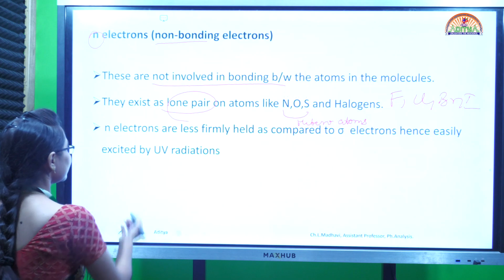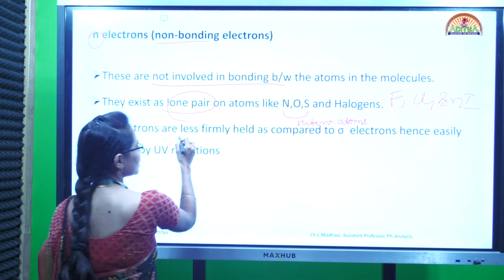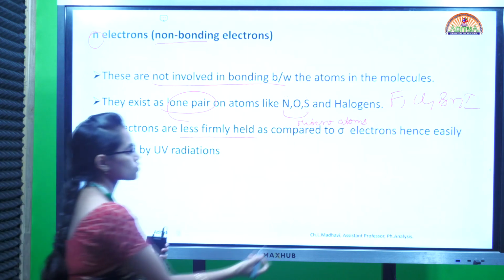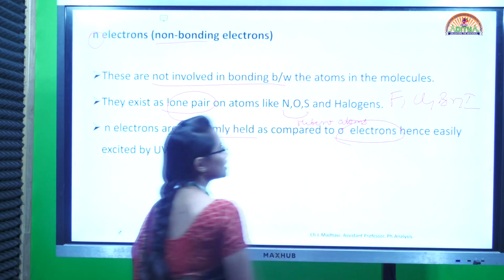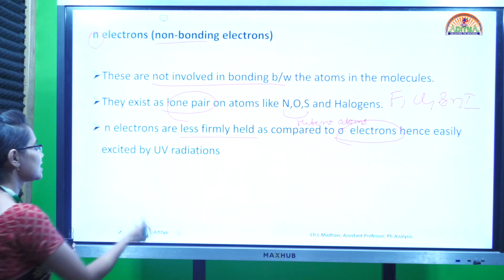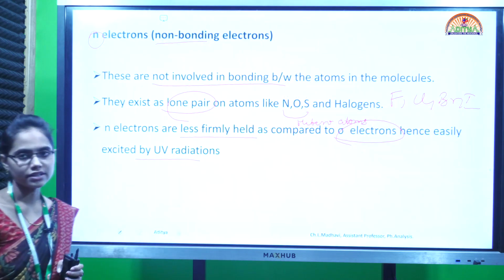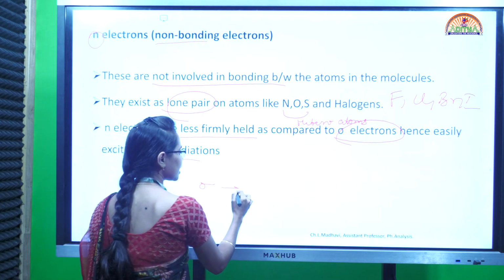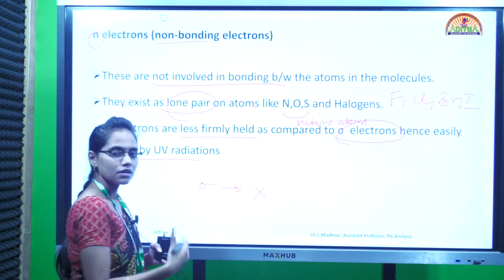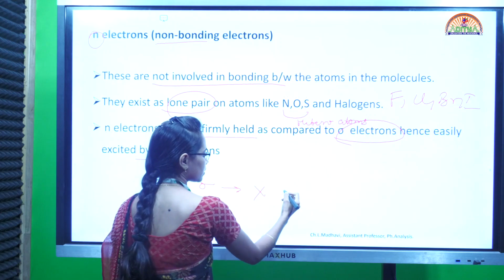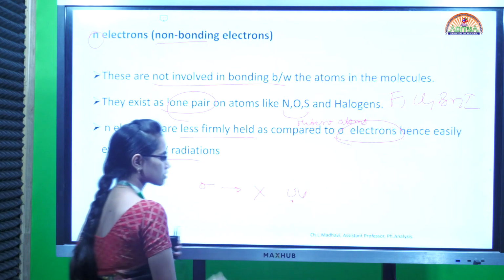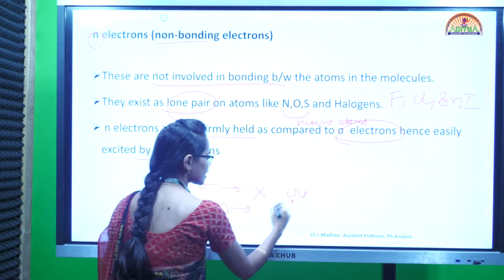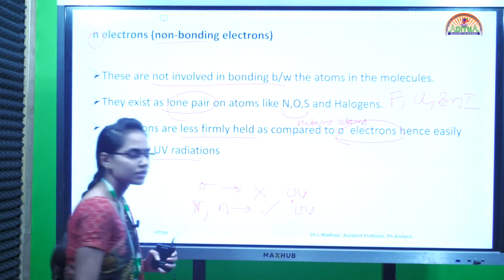And these N electrons are less firmly held as compared to the sigma electrons. Hence, easily they can be excited by UV radiations. So sigma electrons cannot get excited by UV radiations, but pi electrons or N electrons can be excited by UV radiations.